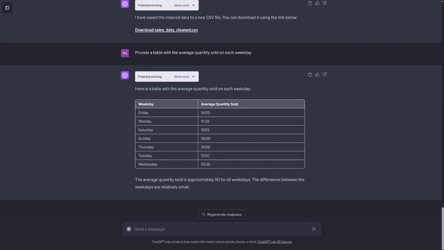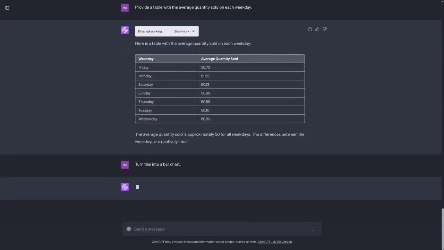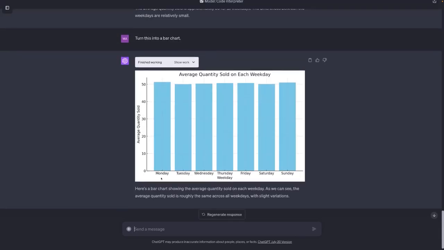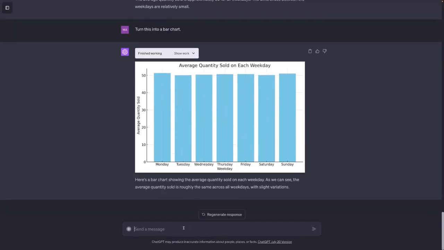I don't want to dive too deep into the data analysis part though, because actually creating a table here is already a type of visual. Therefore, we can now continue with the data visualization already. And the code interpreter can create many different chart types, many different visual types. For example, I could turn this into a bar chart. If I do that, I get a bar chart with this information, now also with correctly sorted weekdays.